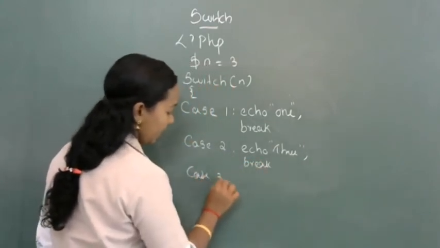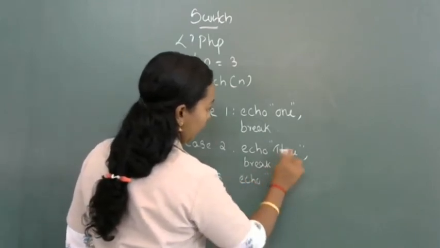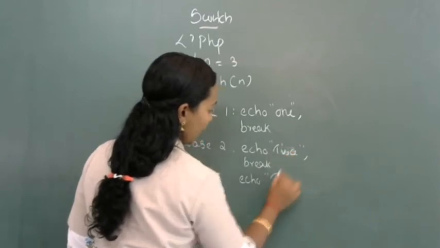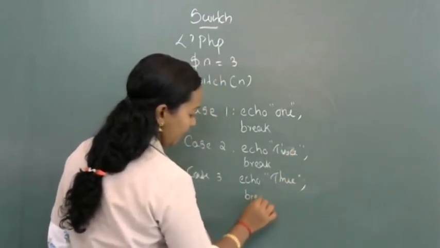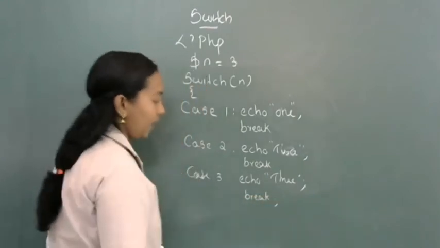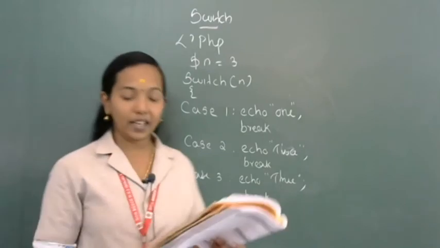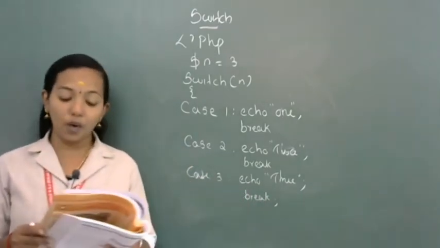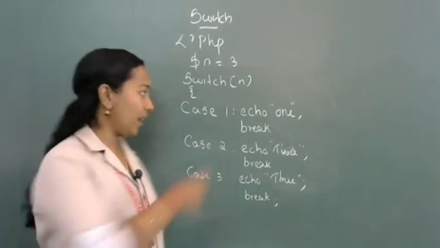Case 3, echo 2, 3, then break. The question here is to print a number from 1 to 3 in words.